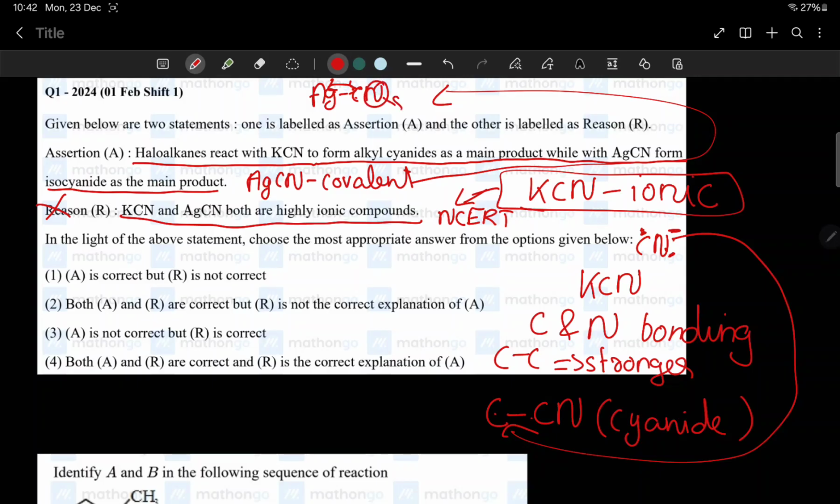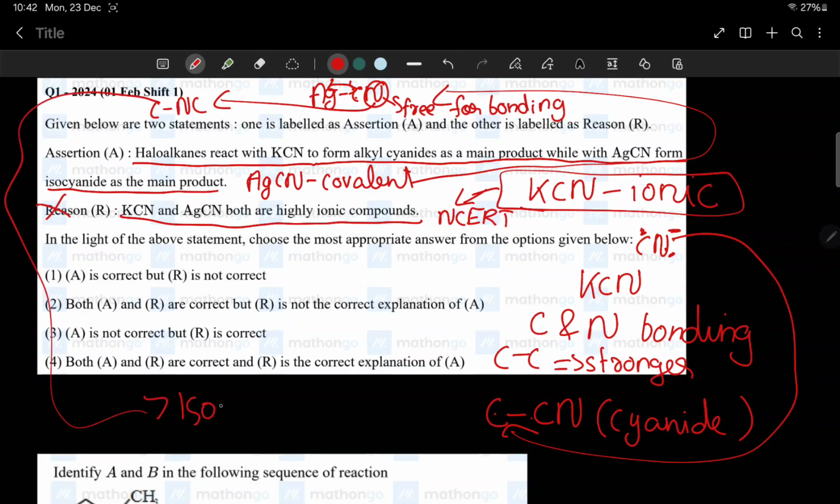Only nitrogen is free for bonding. Hence nitrogen will go and attach with carbon, forming R–NC, that is isocyanide.